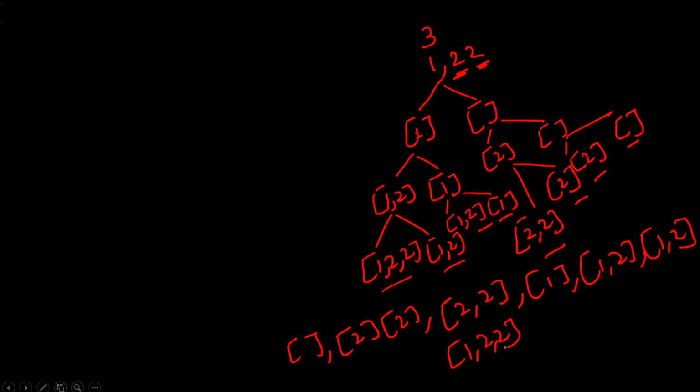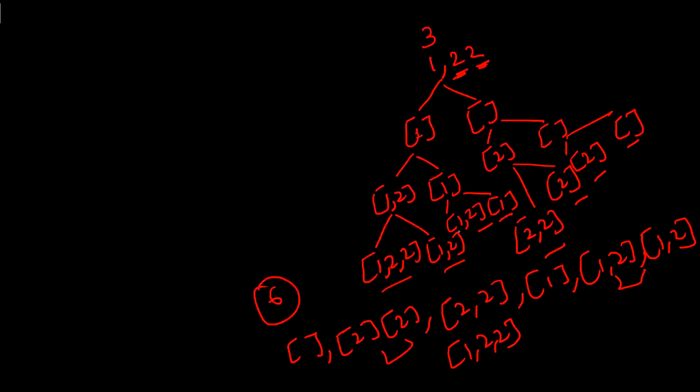So which part are we repeating? You can see which part we are repeating. These two subsets are getting repeated, and these two are getting repeated. If we remove the repetition, then what should be the number of unique subsets that we'll be having? 1, 2, 3, 4, 5, 6. Six.